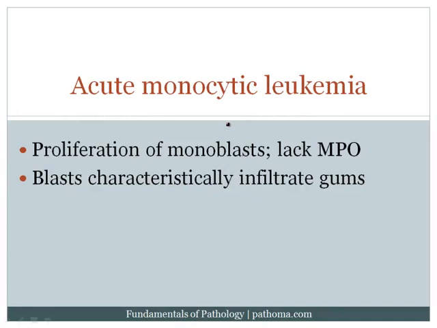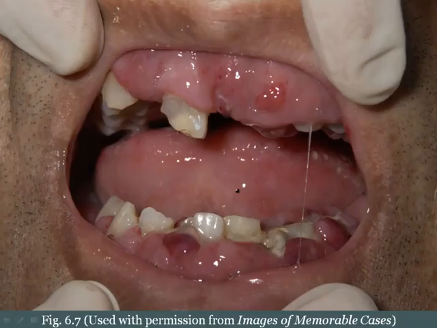So one high-yield subtype to be familiar with is acute monocytic leukemia. What's characteristic of acute monocytic leukemia is that you get a proliferation of monoblasts, and what's very important and super high yield in this discussion is that these monoblasts characteristically infiltrate the gums, so that the patients will present with involvement of the gums. And that's what this picture here is trying to highlight. This is a patient with acute monocytic or monoblastic leukemia, and clearly there is swelling of the gums.